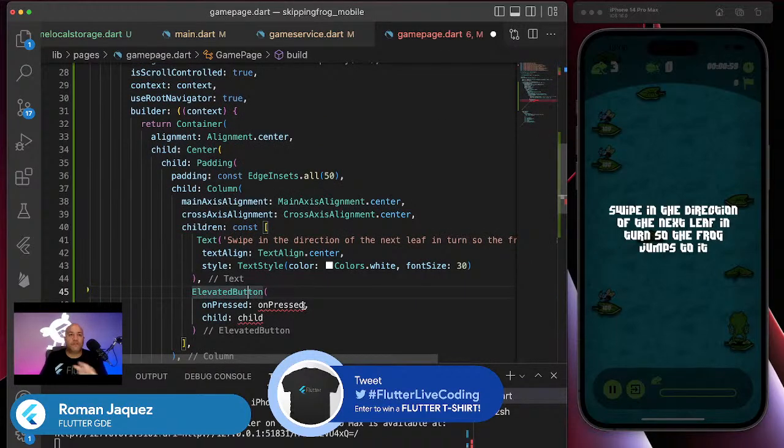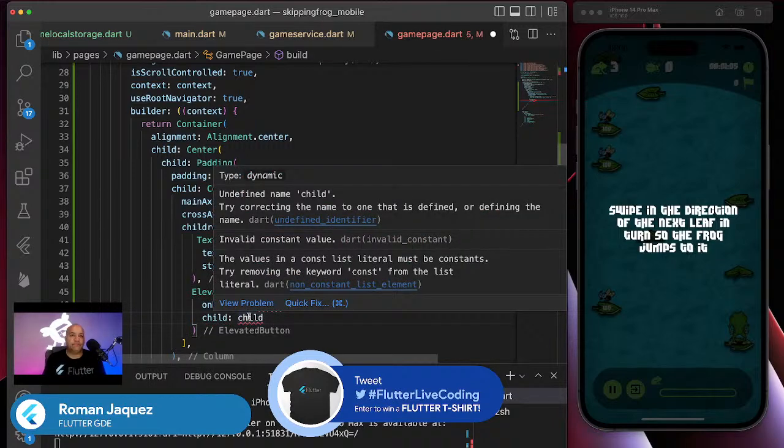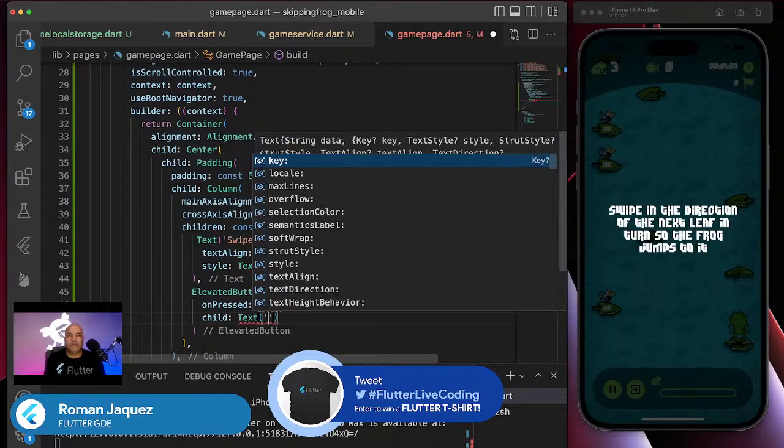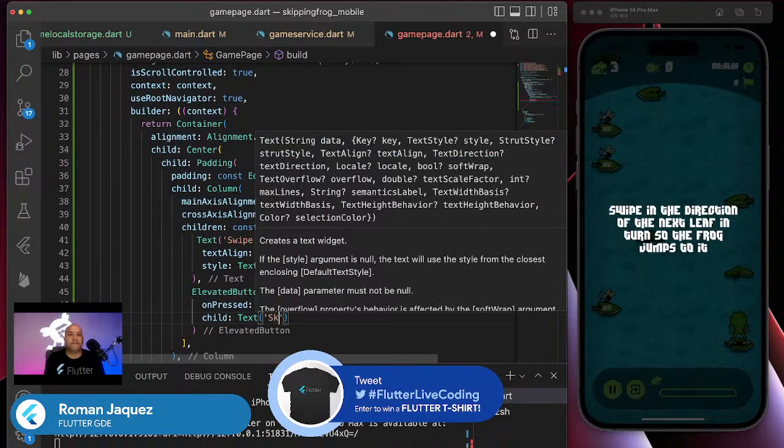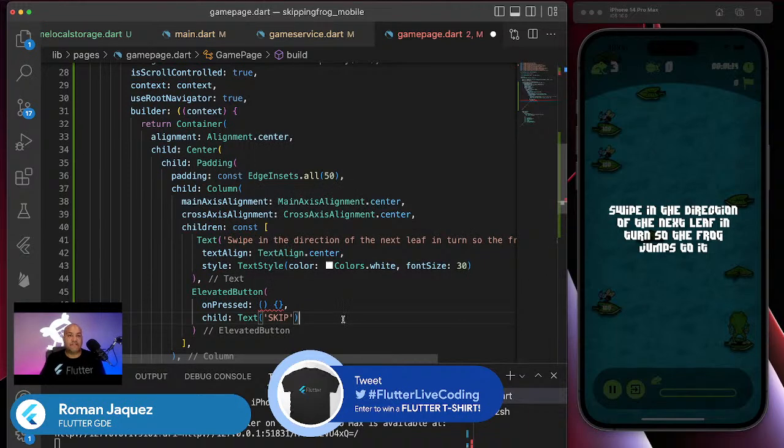So I'm just going to do it simple. I'm going to do an elevated button. And the child, of course, I'm going to add a text, and I'm going to say, what are the two buttons? Skip, for example, that's one of them, right? And then I have my elevated button.